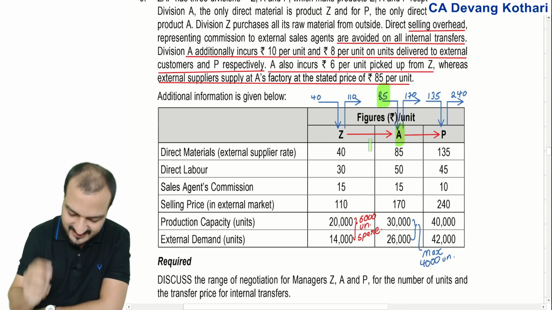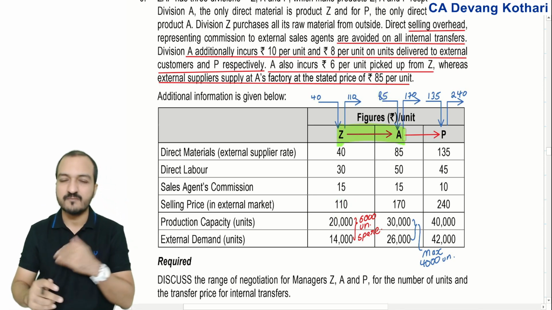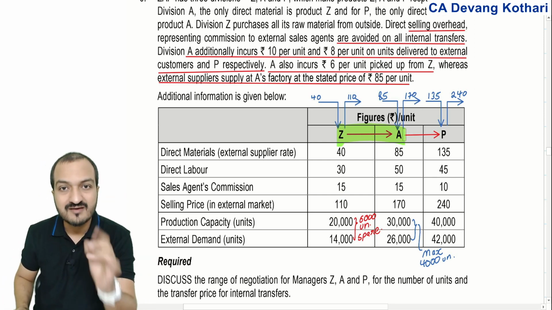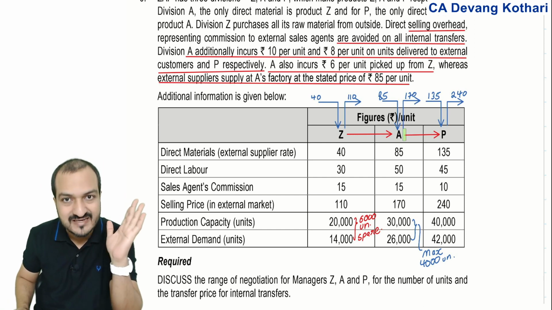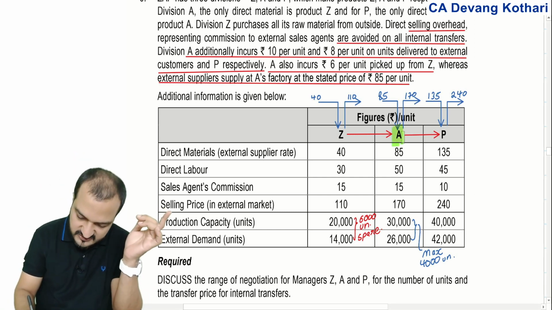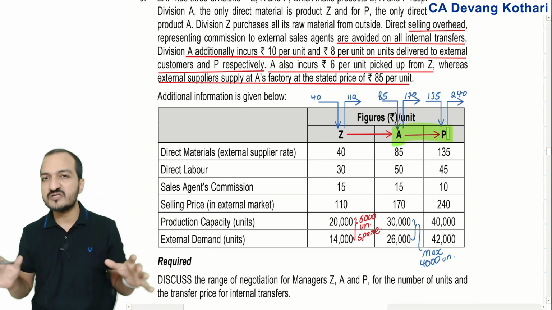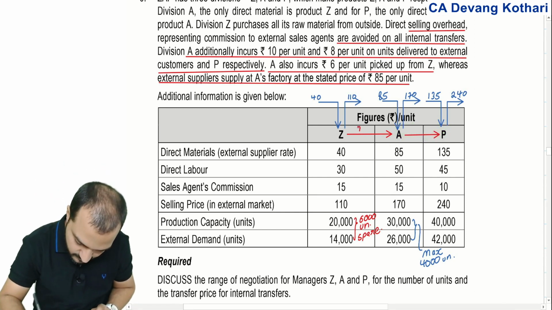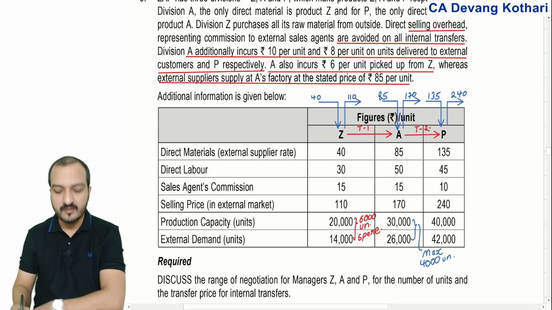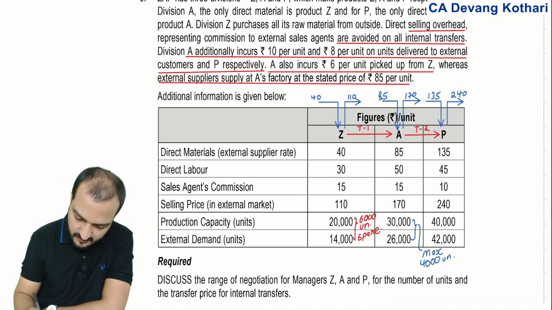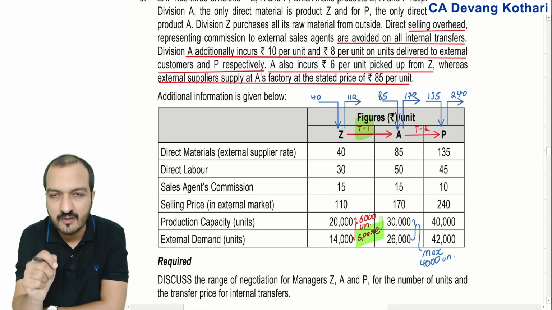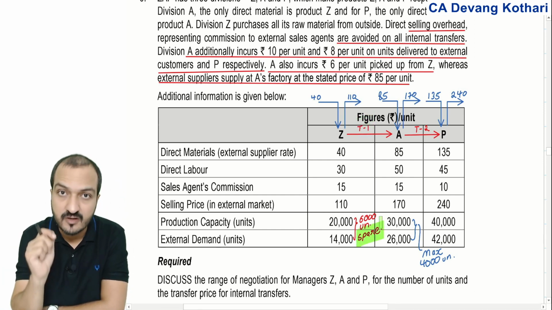So definitely Z should not do transfer by decreasing his external sale. Transfer will be done only out of spare capacity. Same goes for transfer from A to P. See, there are two transfers involved here. Let's call this as transfer 1, T1 and T2. Now in case of transfer 1, we can easily conclude that transfer should be done only out of spare capacity. Same goes for transfer number 2.